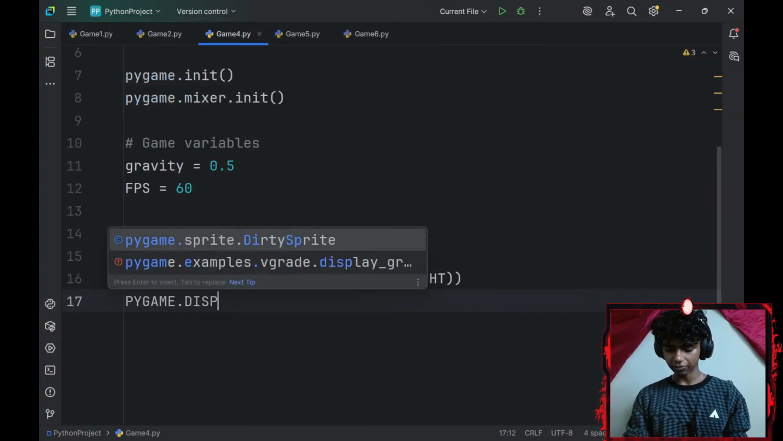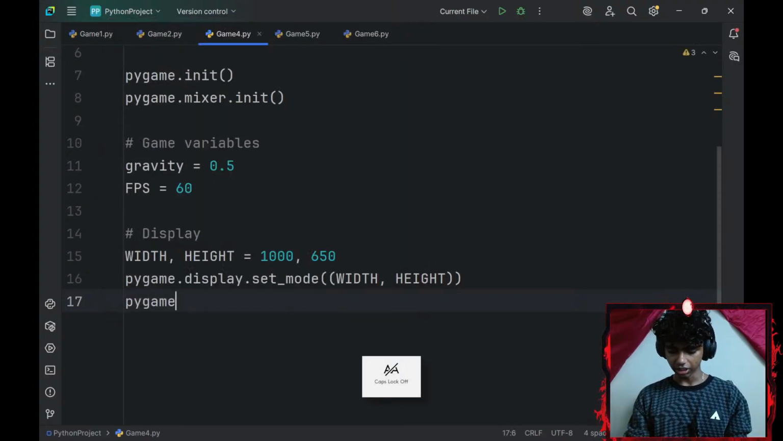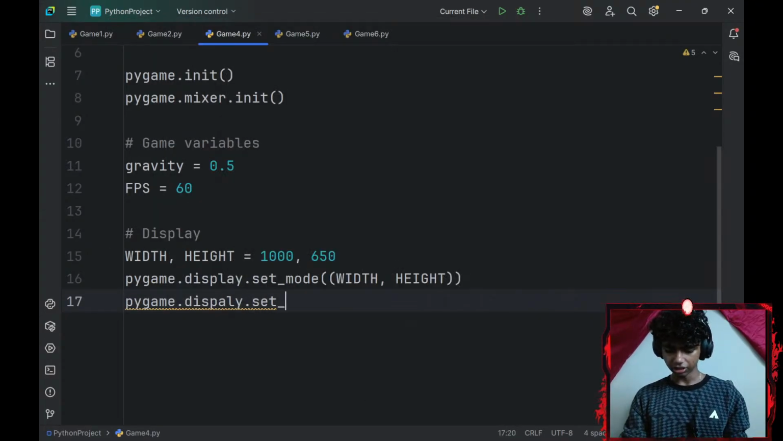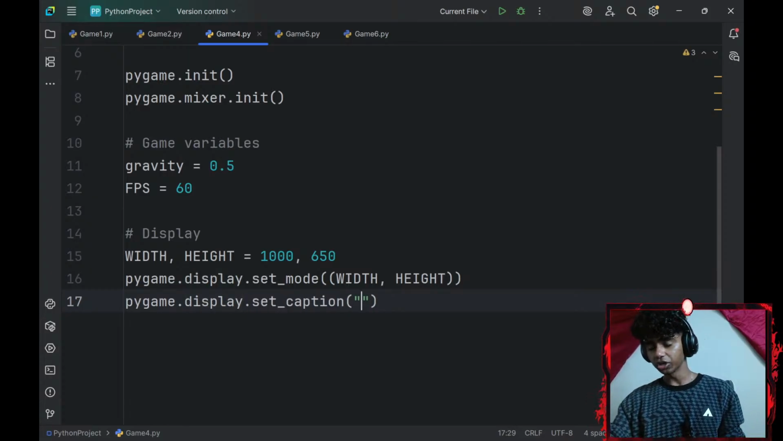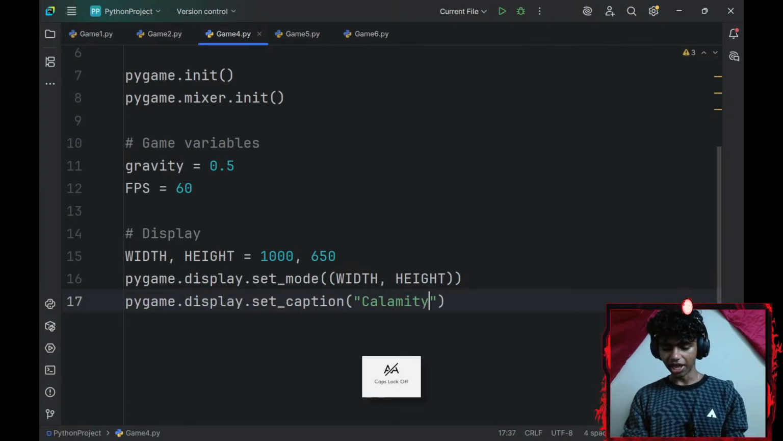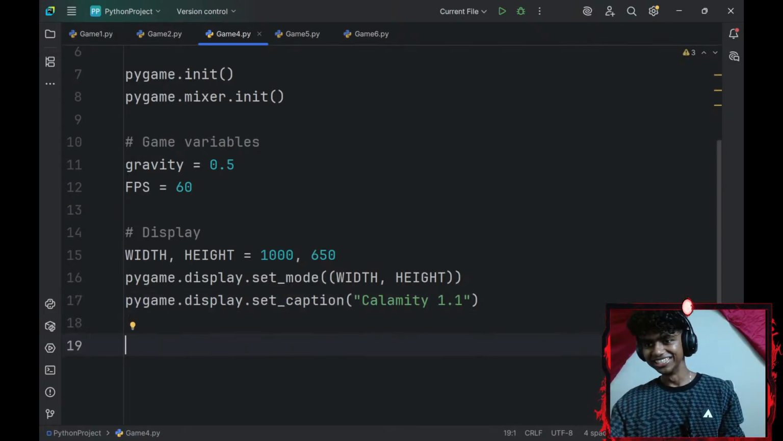Okay, and then maybe I'll add a caption as well. I'll go with pygame.display.set_caption, all lowercase. Okay, my caption is going to be something like, I don't know, Calamity 1.1. Guys, for some reason I like this. This might just be my game's name.